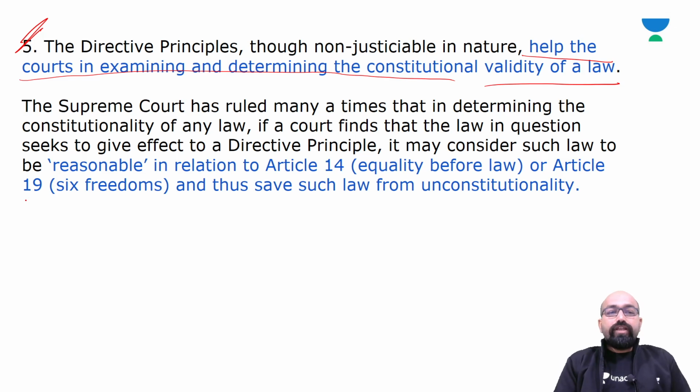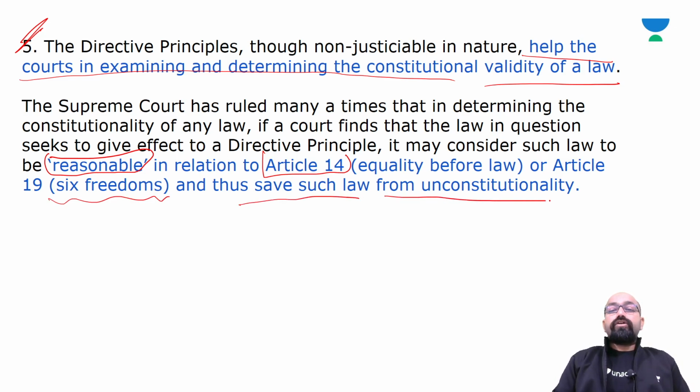Now, if we discuss a few Supreme Court judgments: the Supreme Court has ruled many times that in determining the constitutionality of any law, if a court finds that the law in question seeks to give effect to a directive principle, it may consider such a law to be reasonable in relation to Article 14, that is equality before law, or Article 19, that is the six freedoms mentioned in Article 19, and thus save such a law from unconstitutionality. Just note down these points related to the DPSPs.